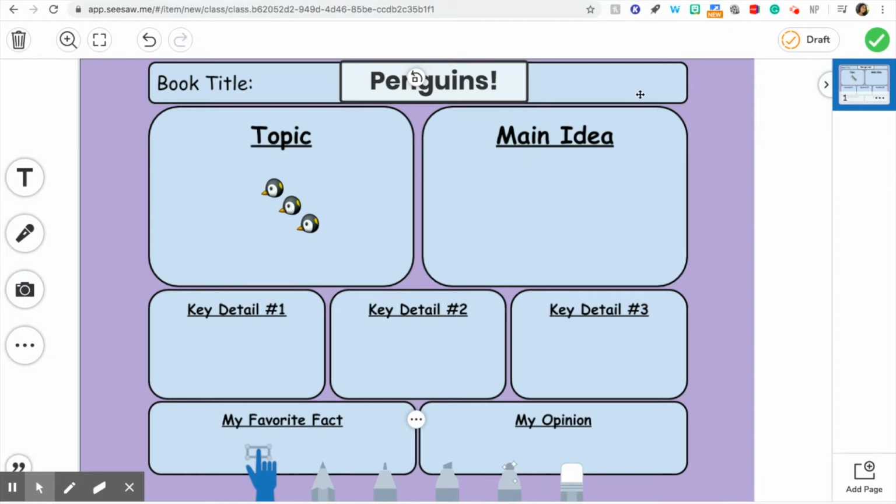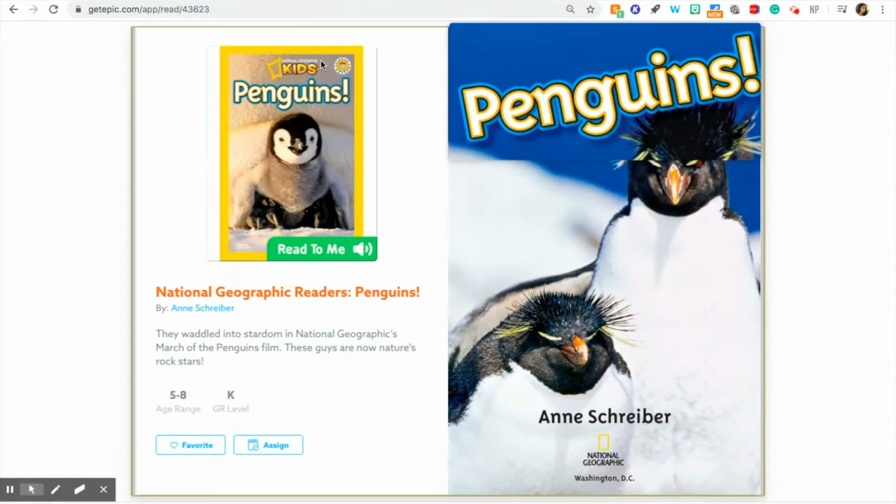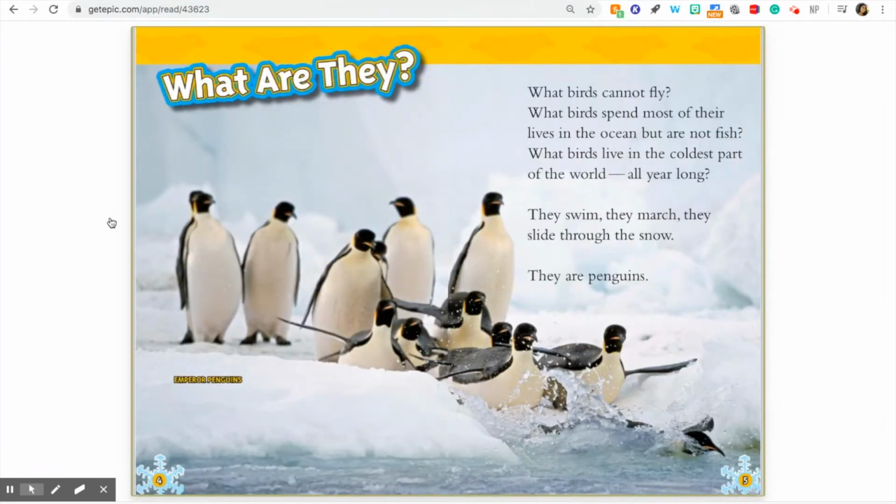All right, so the main idea isn't the same as the topic. The main idea is what the book was mostly about, what the author was trying to get people to learn about the book, like what was the overall message, which sometimes can be a little tricky to find out. So let me look back. And if I'm having trouble with the main idea, I can always start thinking of the key details first. We can talk about those, and then we can come back to the main idea. So I'm going to look at the book again. Here it is, and I'm going to start going through the pages. Okay, so in this book, we learned what penguins are. And we learned that penguins are a type of special bird.